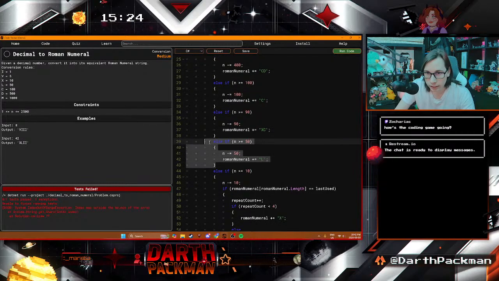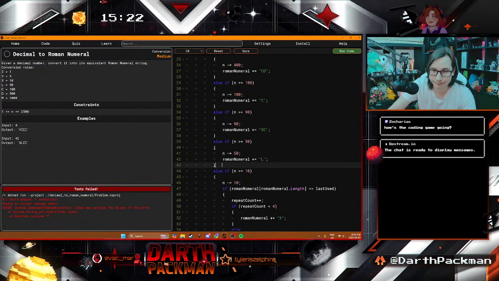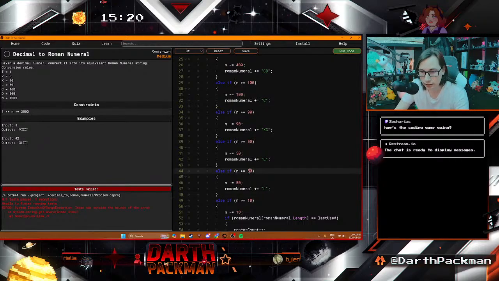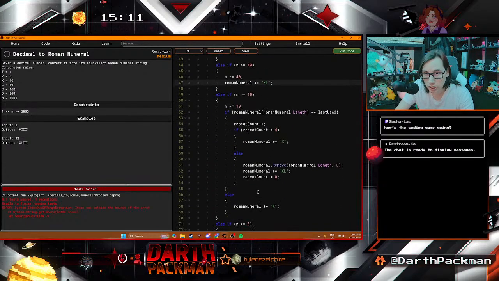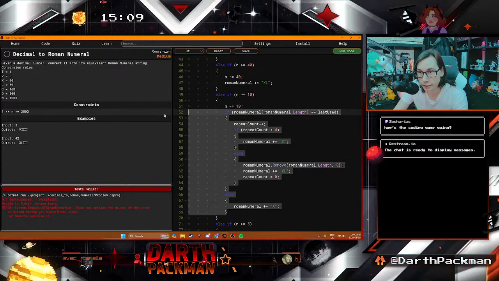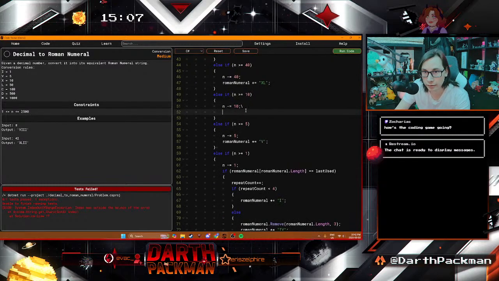Then do it for 40. Yeah. Sometimes you might want to just think about solutions before you get too crazy with it, but that's okay. XL. Delete all of this nonsense where I was trying to track the repeat count. Again, it only happens on the 9s and 4s. You don't need to do all that.